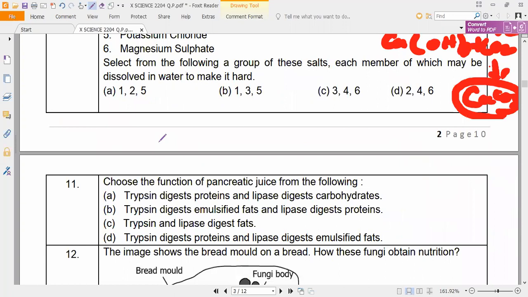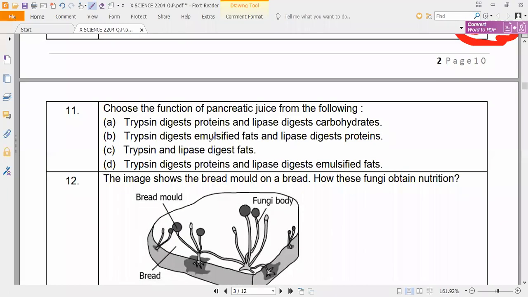So coming to the next question, choose the function of pancreatic juice from the following. What is the function of pancreatic juice?